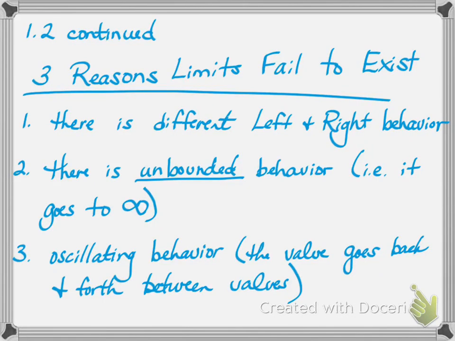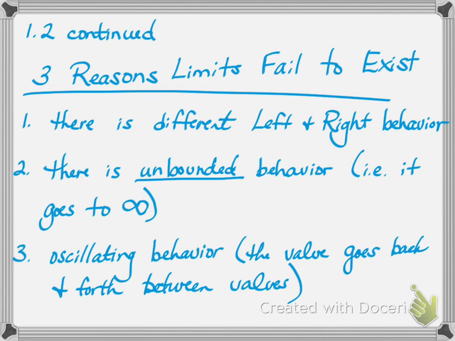Okay, we got maybe halfway done this morning. So section 1.2 continued. There are 3 reasons that limits fail to exist, which means they want me to find the limit as x approaches a certain number, and I can't. The answer would be does not exist. And one of those reasons is there's different left and right behavior.